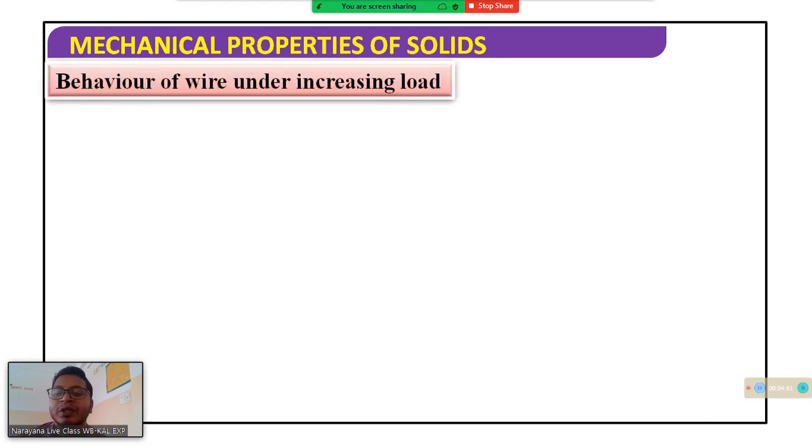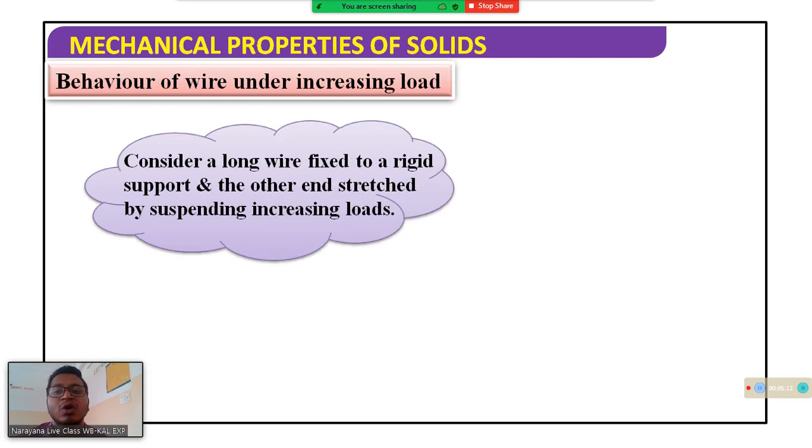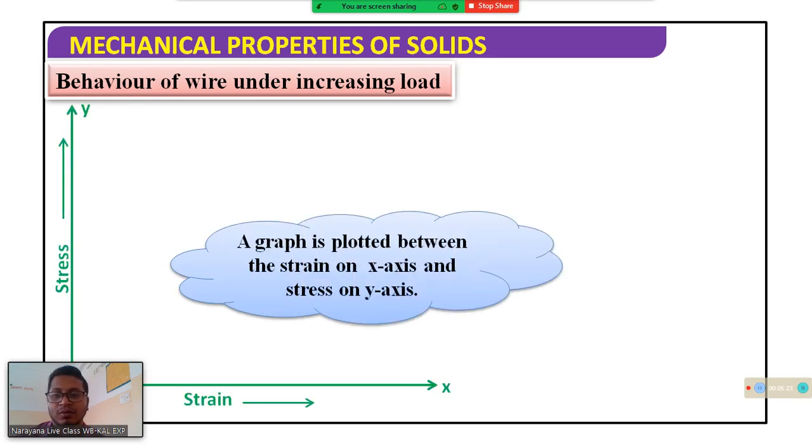Stress and strain curve. The behavior of a wire under increasing load: the relation between stress and strain for a given material can be found experimentally under tensile stress. Consider a long wire fixed to a support, with the other end suspended to increasing load. This is the stress and strain curve.